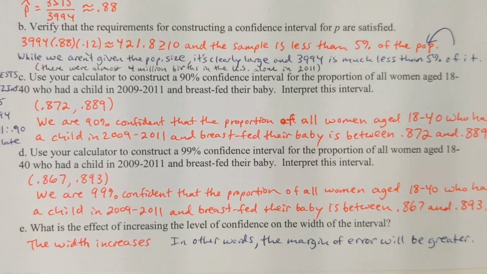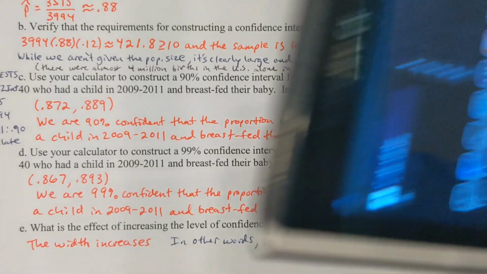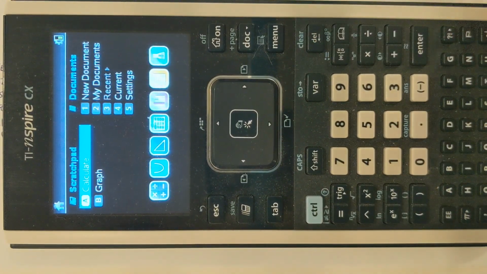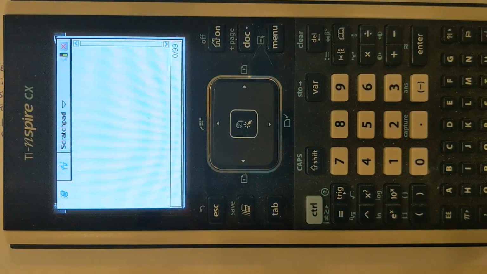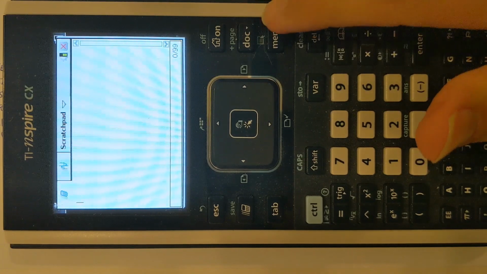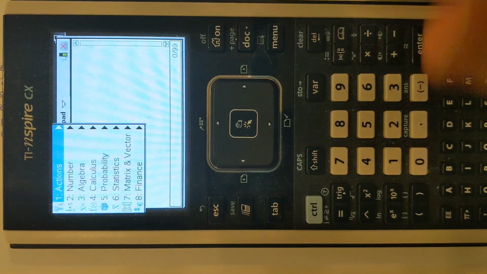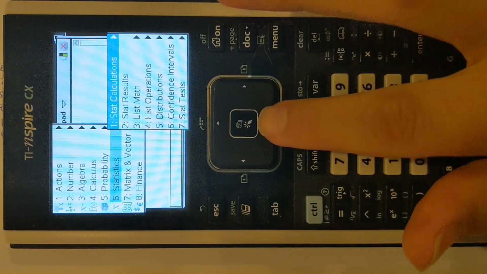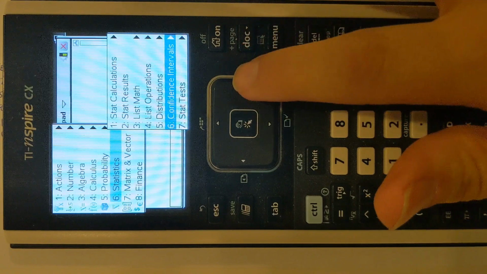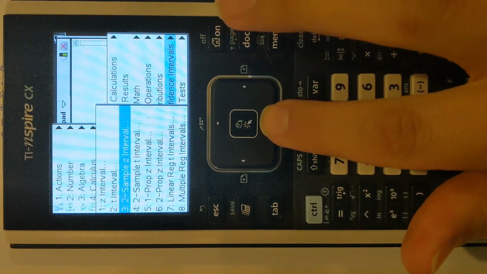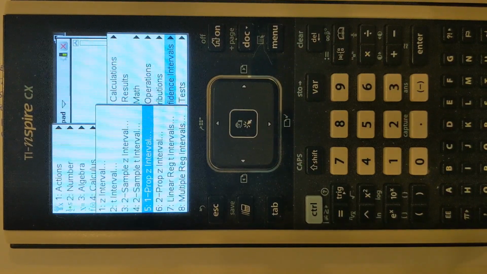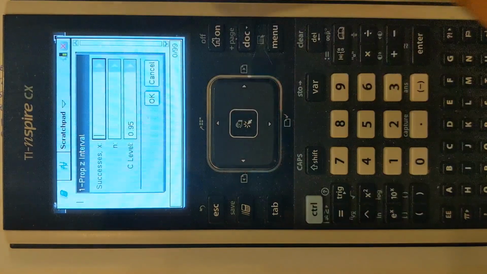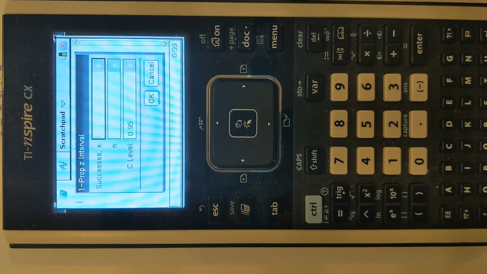Now, if you're using the Inspire model, here's how this is going to go. It's going to be kind of similar. You'll hit calculate, and then we're going to hit menu and go down to statistics, and then you'll see option 6 is where it says confidence intervals. I'm going to want 1-Prop Z Interval, and hit enter. You'll need to also enter in X, N, and then the confidence level.